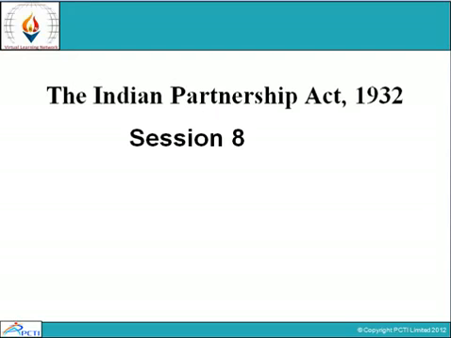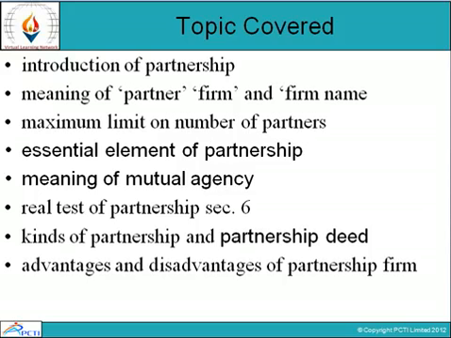This is session number 8 of Indian Partnership Act. Topics to be covered are introduction of partnership, meaning of partner, firm and firm name, maximum limit on number of partners, essential elements of partnership, meaning of mutual agency, real test of partnership according to section 6, kinds of partnership and partnership deed, and lastly advantages and disadvantages of partnership firm.